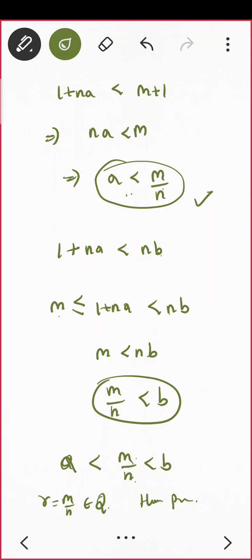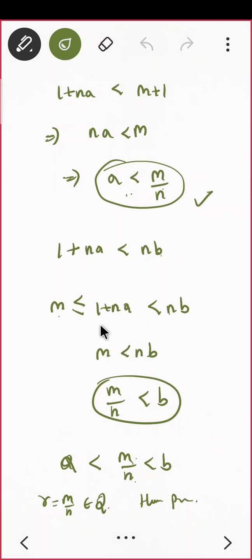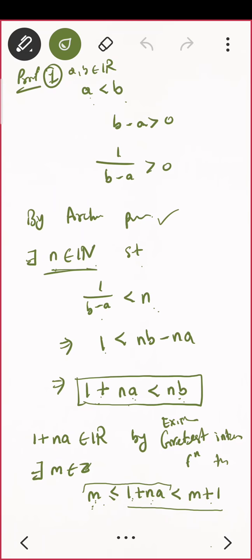Now we saw that 1 plus na is less than nb and 1 plus na is greater than or equal to m. That means what? m is less than nb. Do you see? By combining these two things, this part and this part: 1 plus na is less than nb and here 1 plus na is greater than or equal to m. So that means m is less than nb. So m by n is less than b. Hence we are done. Is the proof clear? Go back to the proof once again and try to see whether you can do it by yourself.